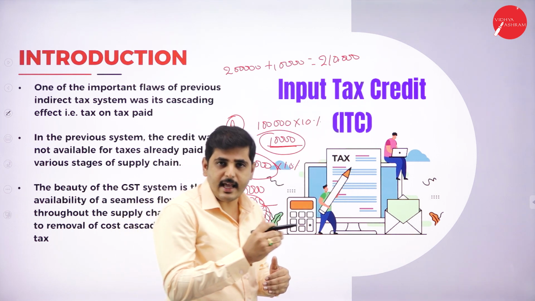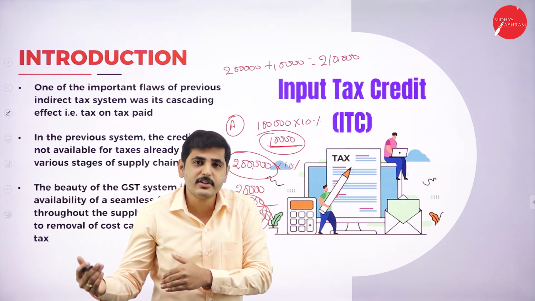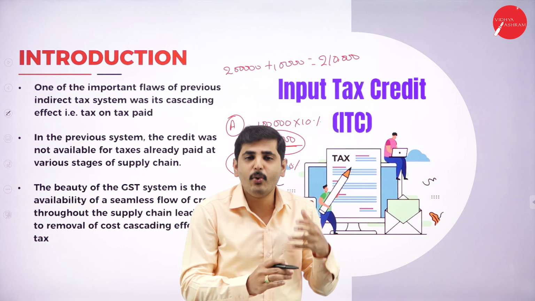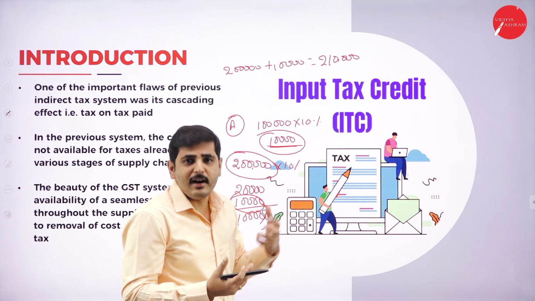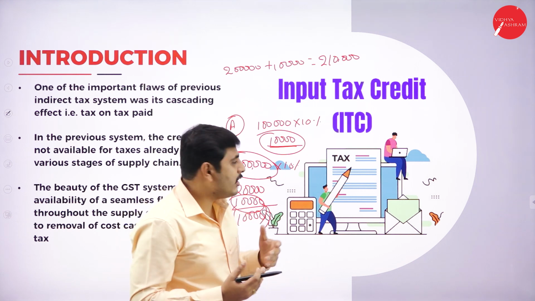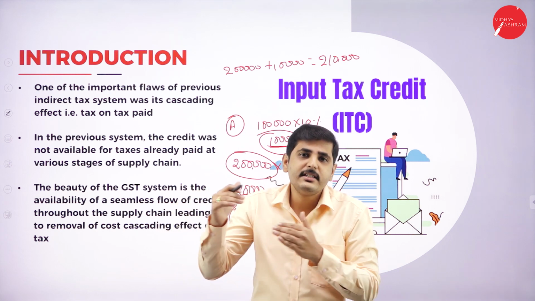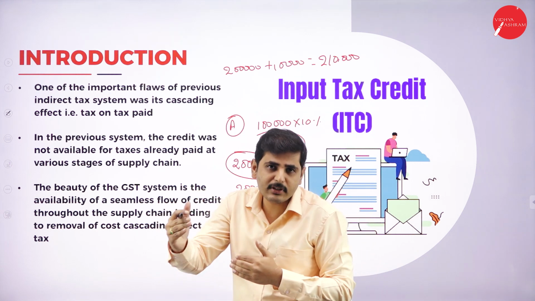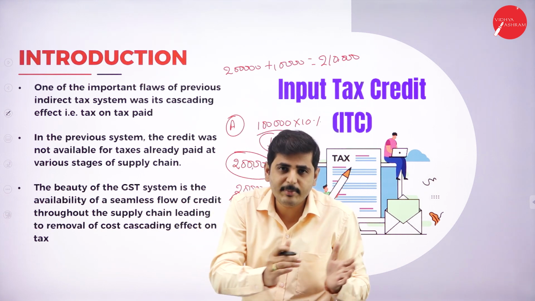If you keep on adding tax on tax, it will increase the burden on the ultimate customers who pay the tax. So who has to pay the tax? Ultimately, the customer or the consumer has to pay the ultimate tax. He has to bear the ultimate burden. If you keep on adding tax on tax, at every stage they will add value to the product and again sell the product. In every stage the tax will be included.